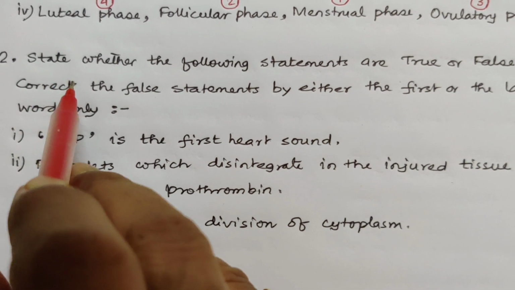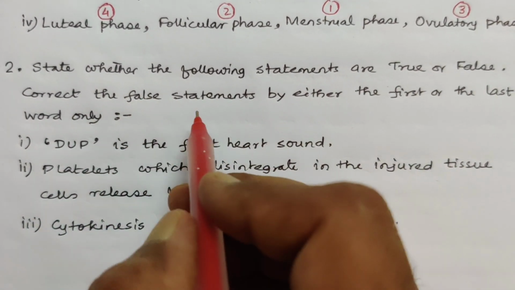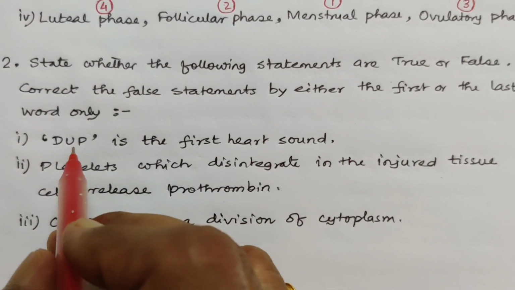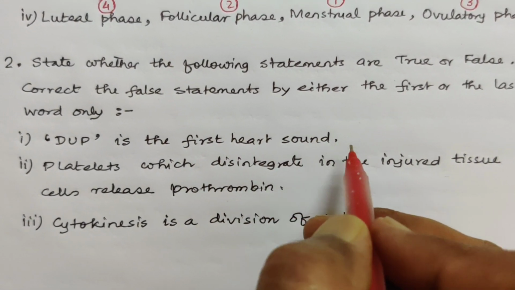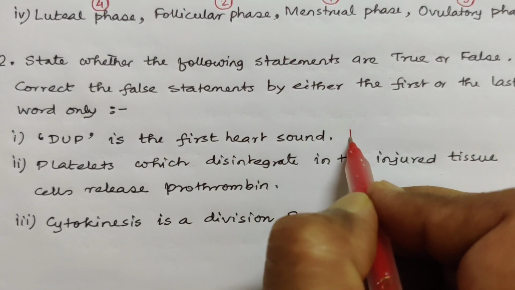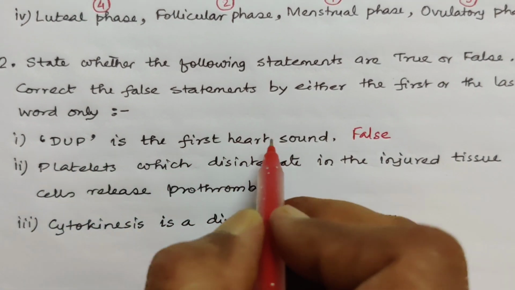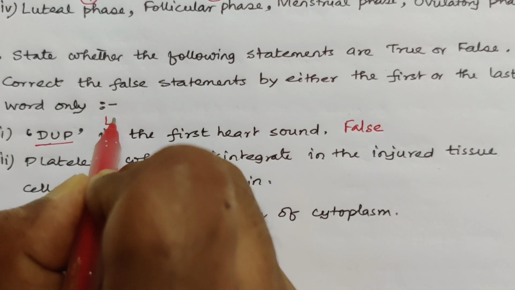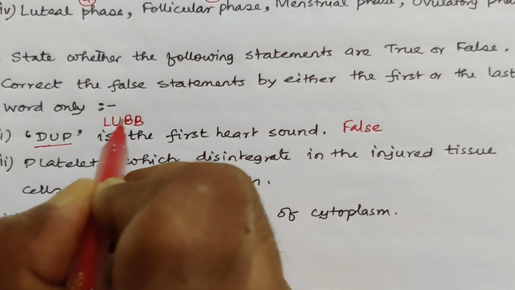Last part of section 1 is state whether the following statements are true or false. Correct the false statements by changing either the first or the last word only. Dub is the first heart sound. This is a false statement. You have to write false. What will be actually the thing? It is not dub. Instead of dub, it is lub. Lub is the first heart sound.